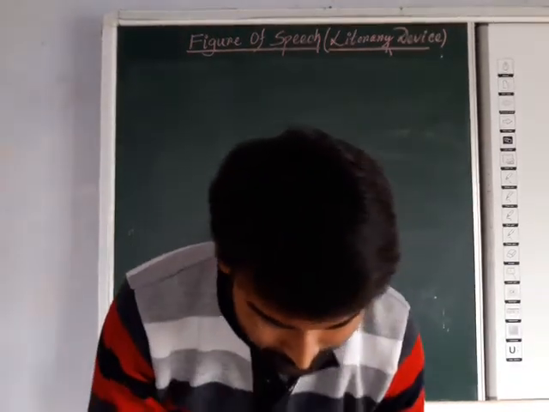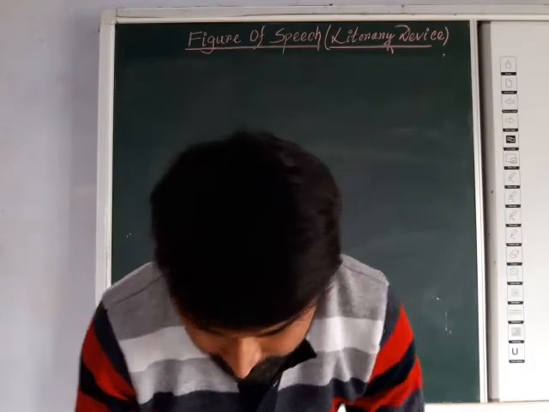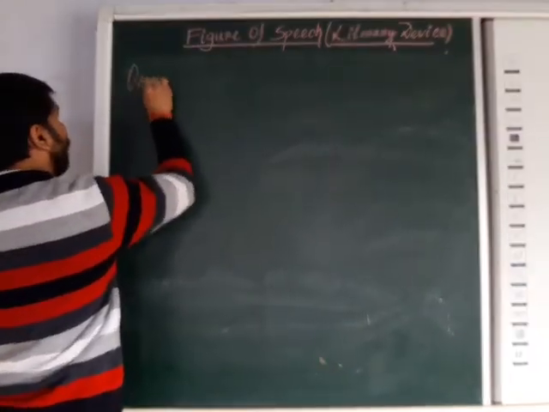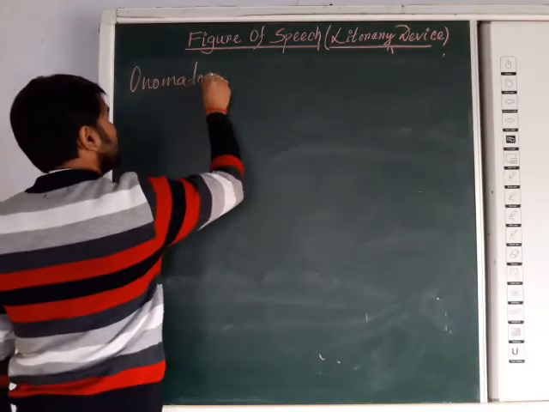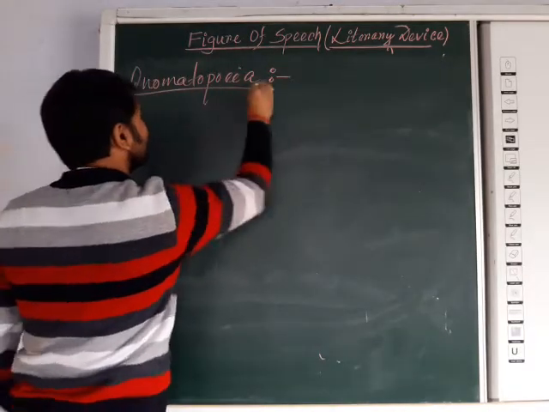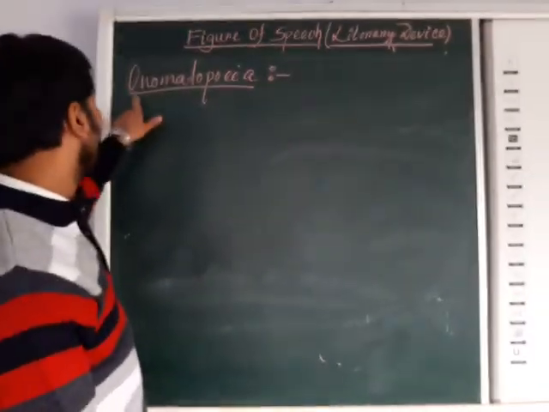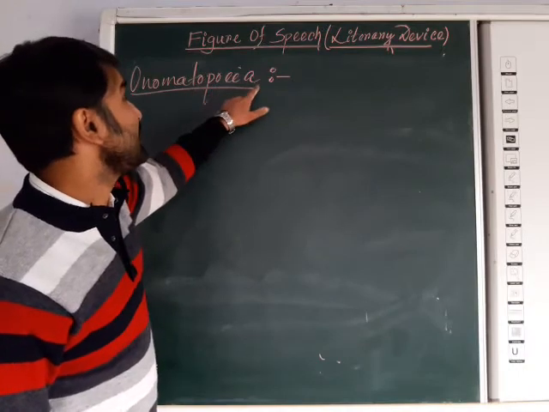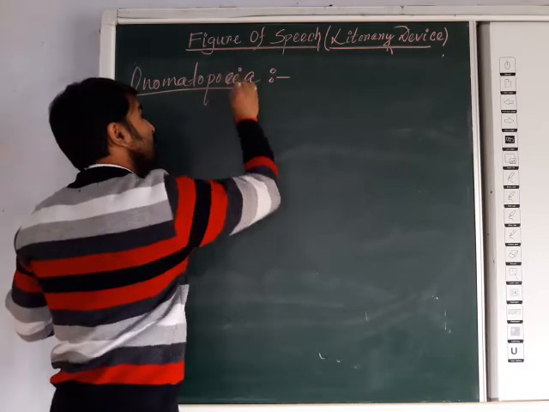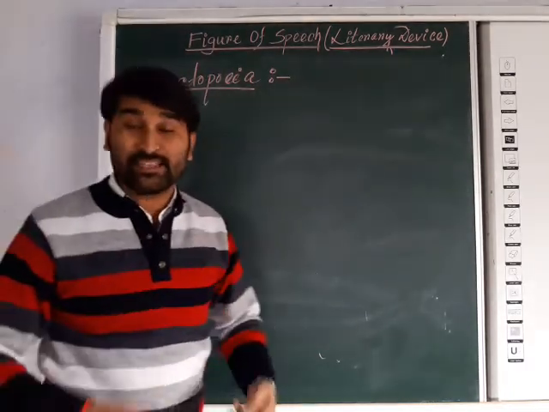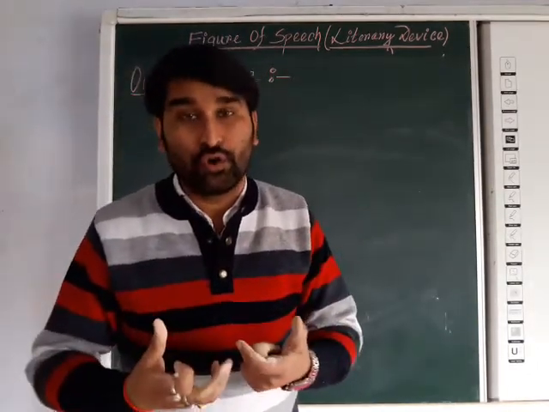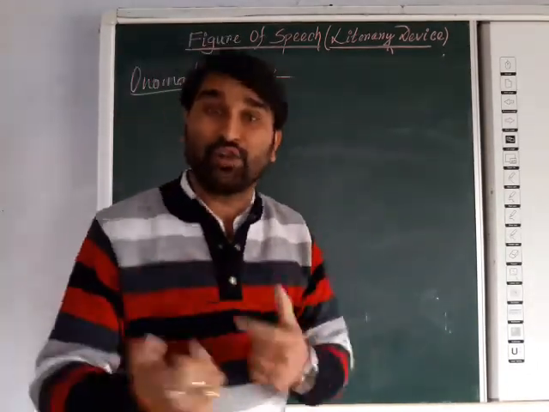Next example we are going to discuss is called onomatopoeia. The pronunciation is onomatopoeia, but the spelling ends in E-I-A. What is onomatopoeia? It is a figure of speech in which words evoke the actual sound of a thing.